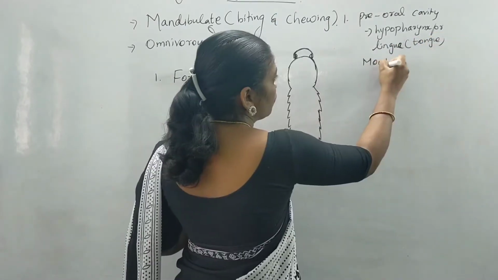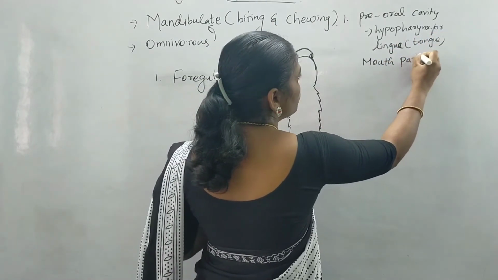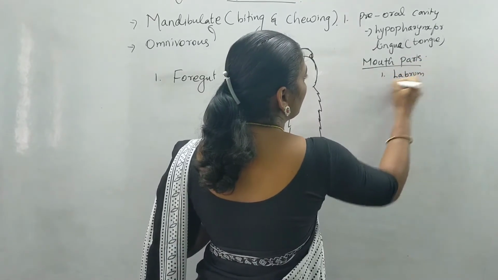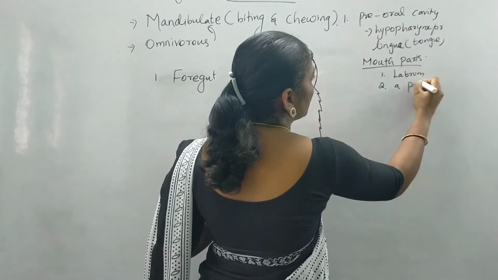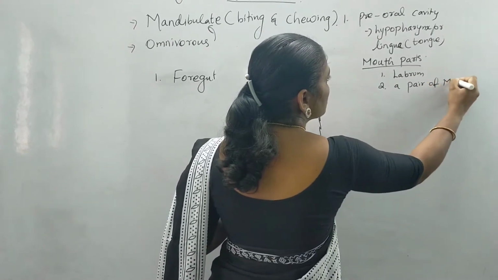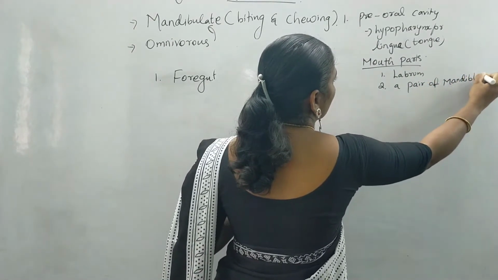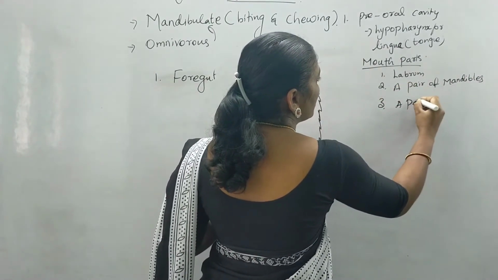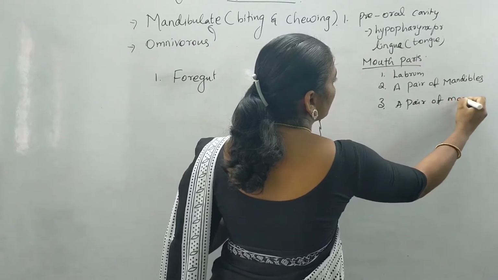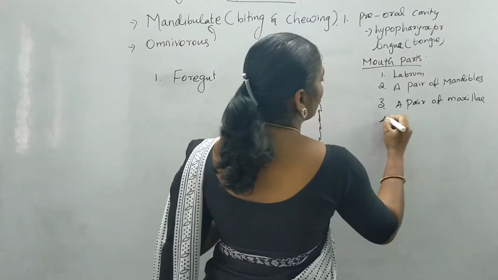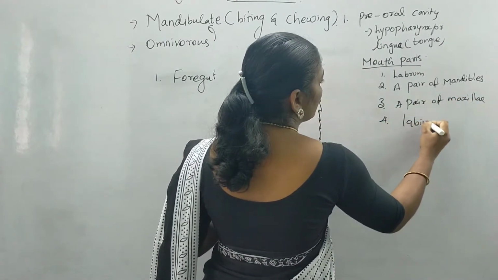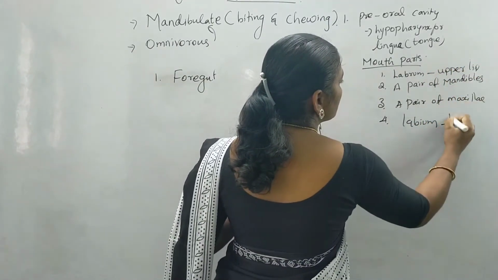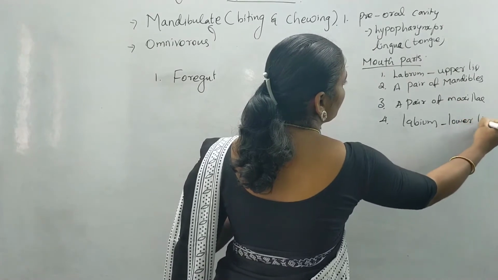The pre-oral mouth part is of the biting and chewing type, where you can find a labrum, followed by a pair of mandibles and a pair of maxillae, and labium. The labrum is the upper lip and the labium is the lower lip of the organism.